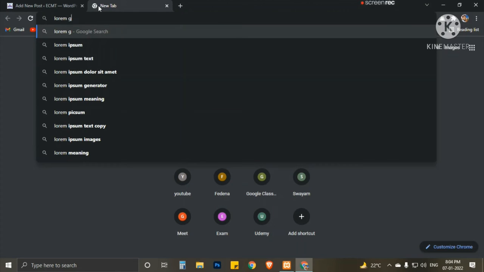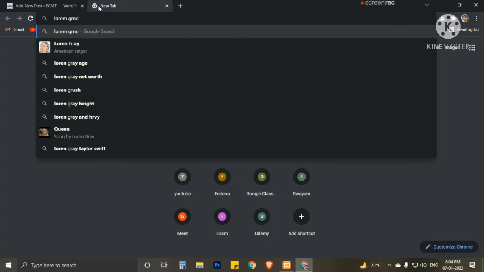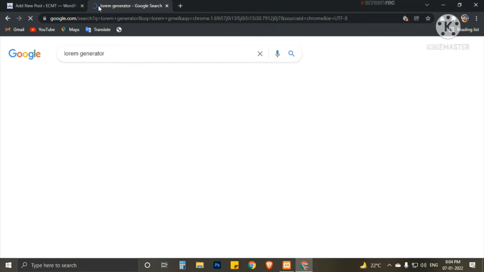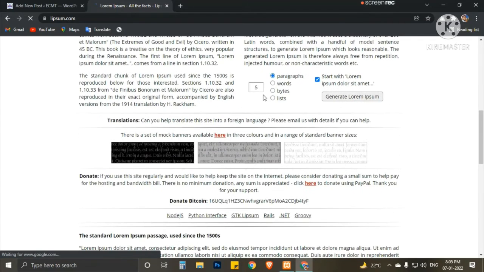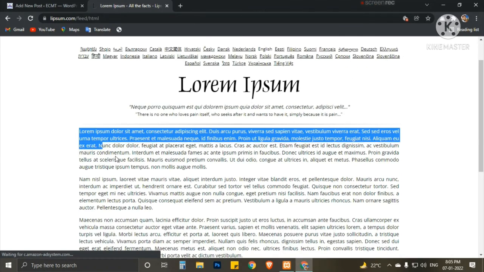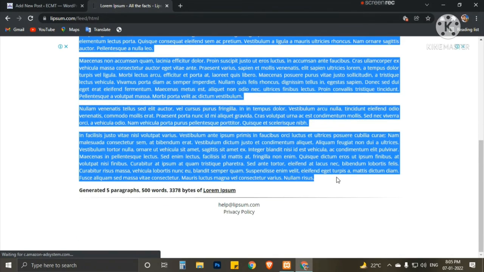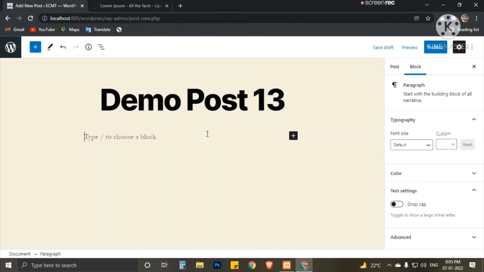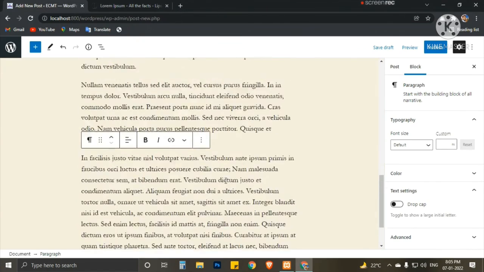Okay, go to the lorem generator. At the top, select word size, generate lorem. From there we can copy this. Let's say all the things will be copied, and paste this here.